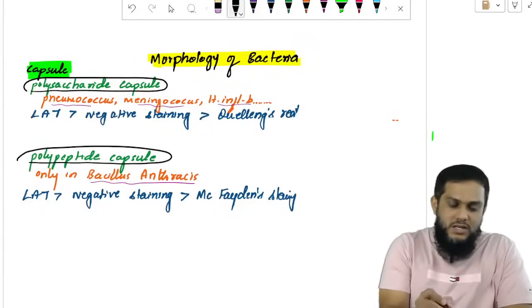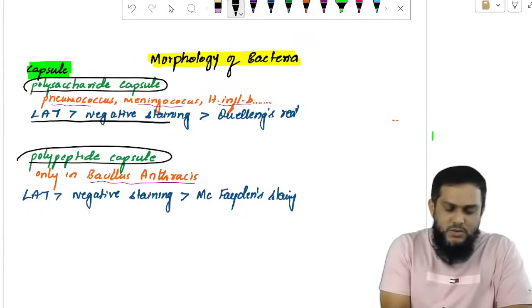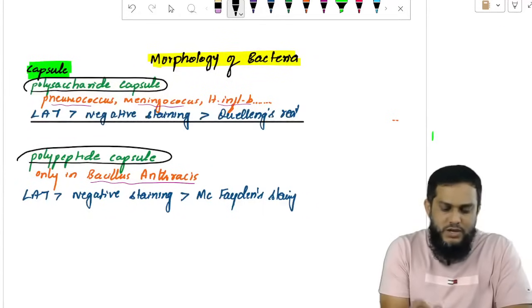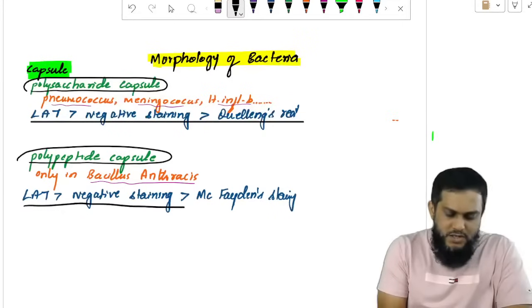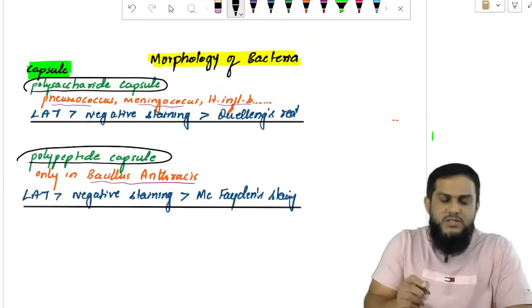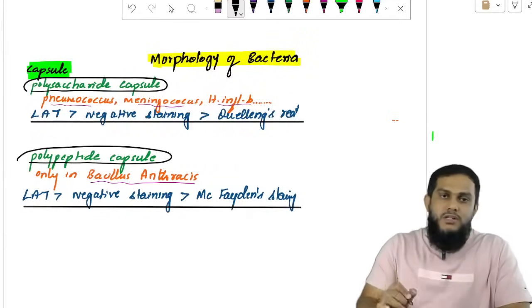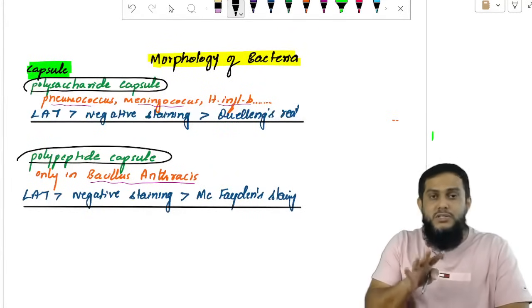The polysaccharide capsule is detected by latex agglutination test, negative staining, and Quellung reaction. Whereas the polypeptide capsule is detected by latex agglutination test, negative staining, and McFadyean's reaction. Very simple. The first two methods are latex agglutination test and negative staining.